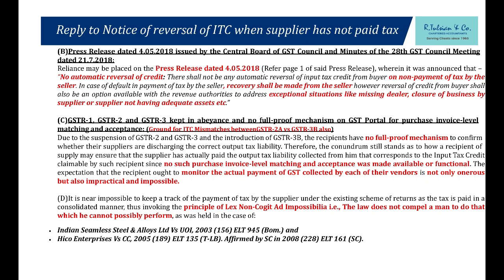Earlier, what used to happen? Earlier, this was always kept in abeyance. This was never activated. The initial idea envisaged for GST was this: I am a seller. I am going to upload all my invoices in GSTR-1. It will automatically go to GSTR-2A of the recipient, right? Then the recipient would add, modify, delete. He will have that opportunity.